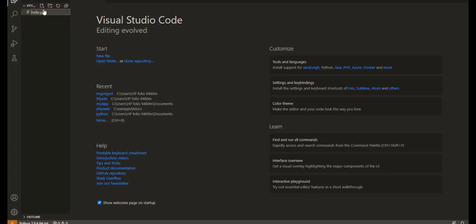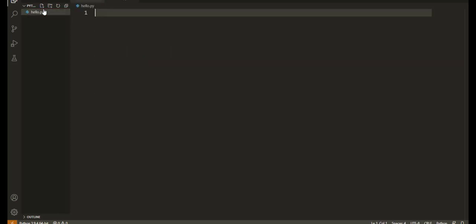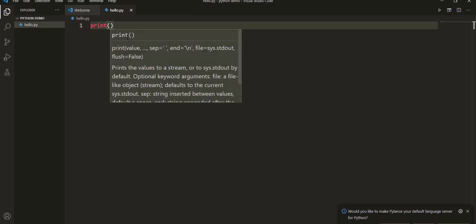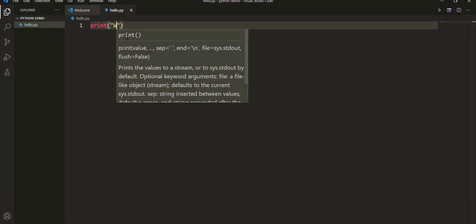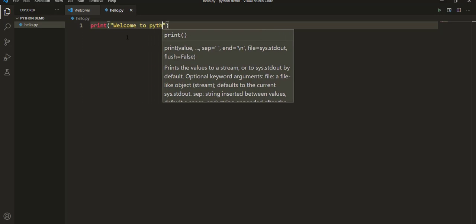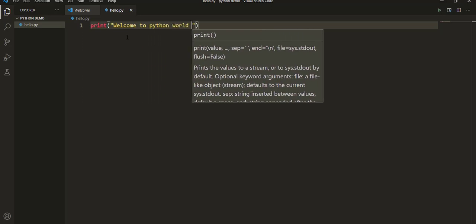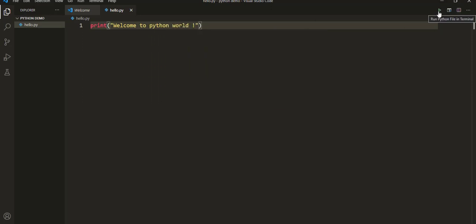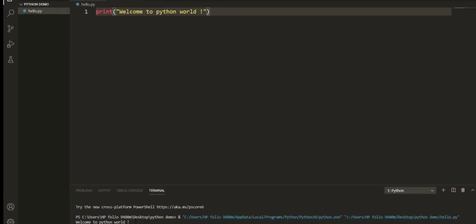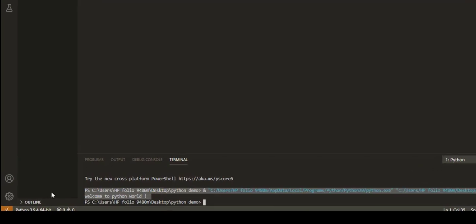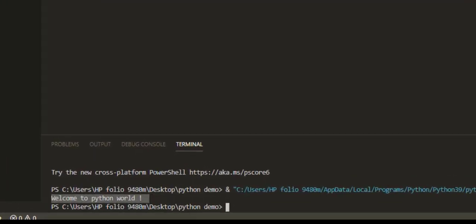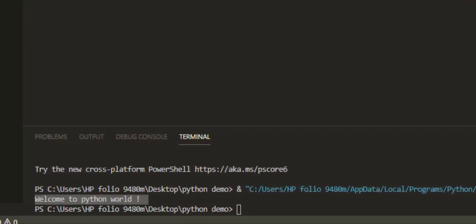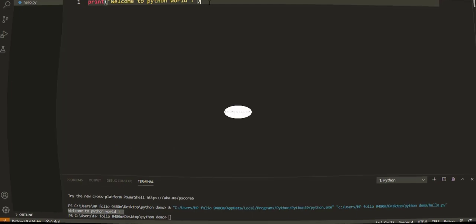Just type hello.py. The .py is the extension for Python files. Type print. Print is a predefined function which is used to display a message on your screen or command line. Type Welcome to Python world and click the execute button. And here you can see our output, Welcome to Python world. This is our output in Visual Studio Code using Python.